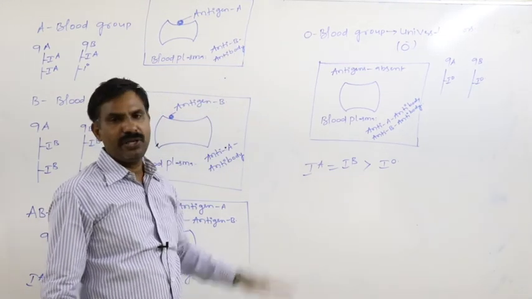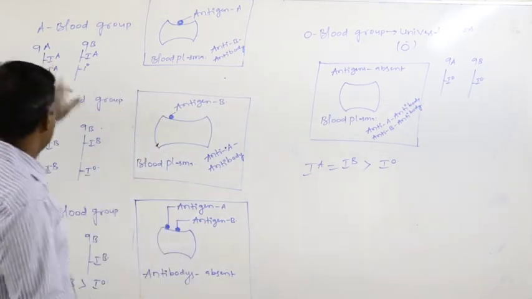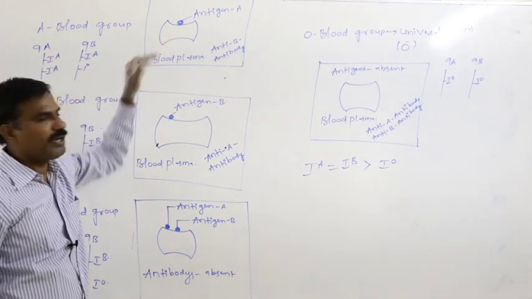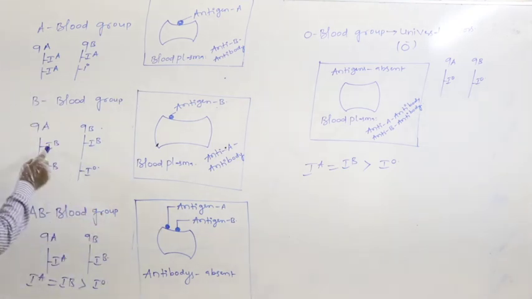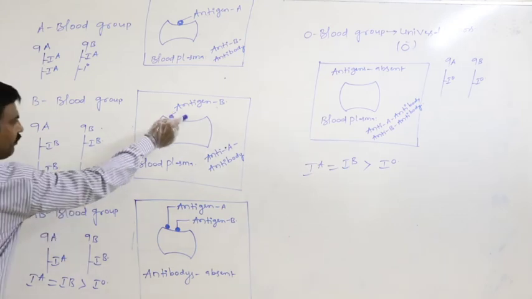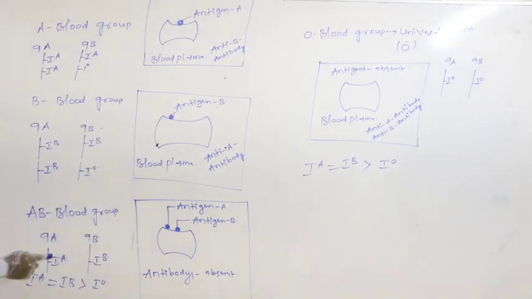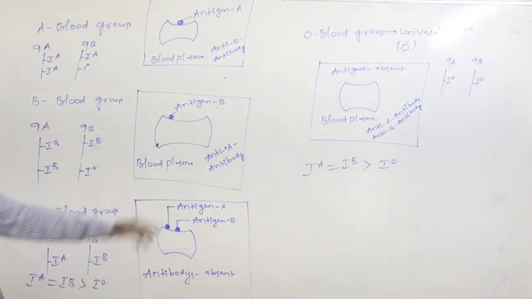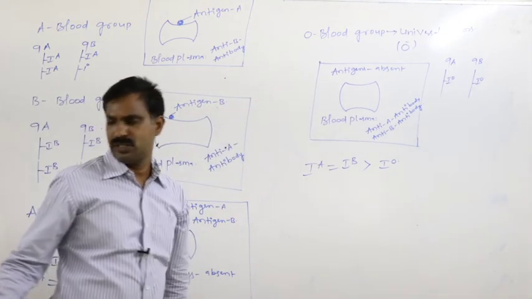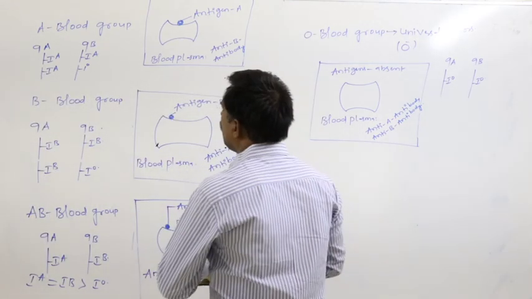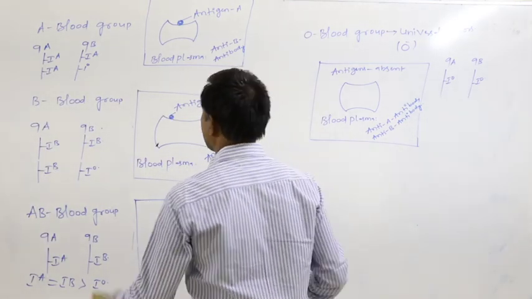In the case of the human blood groups, IA, IO genotypes are responsible for the A blood group. IB, IO are responsible for the B blood group. IA, IB is responsible for the AB blood group. IO are responsible for the O blood group. Definitely, what are the genotypes?